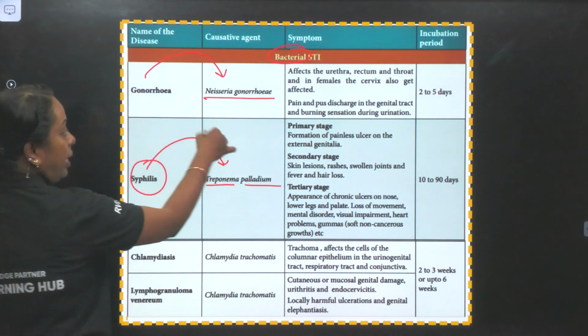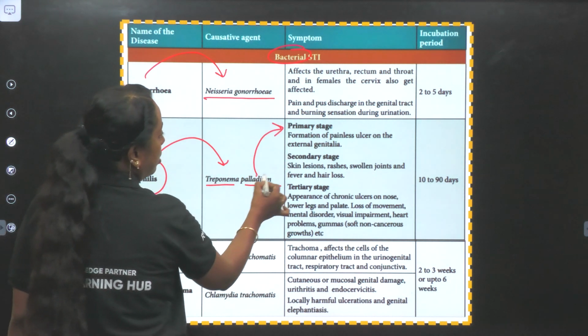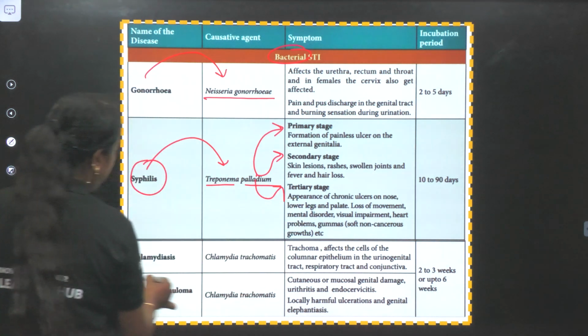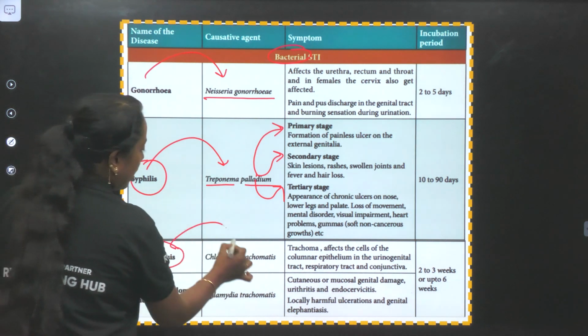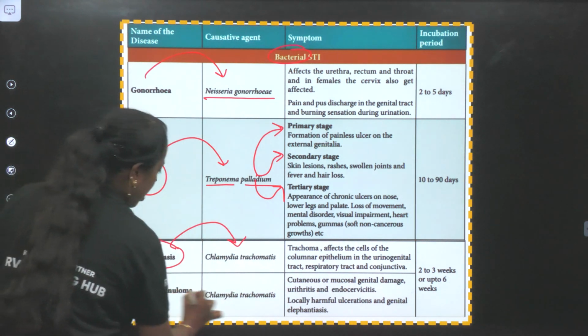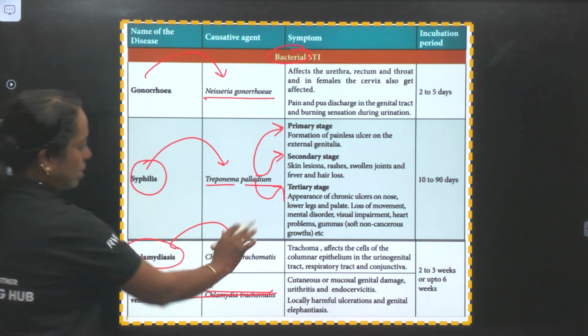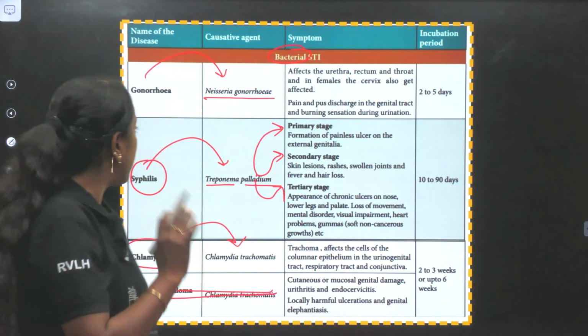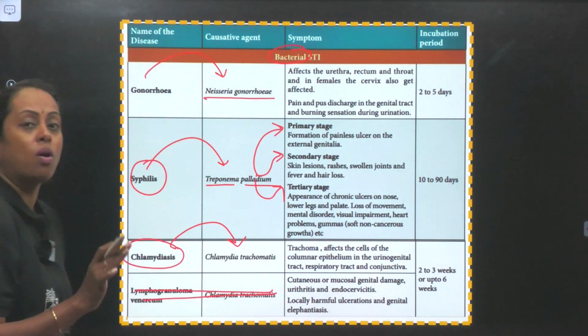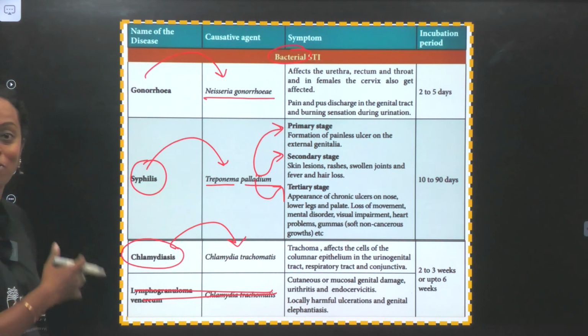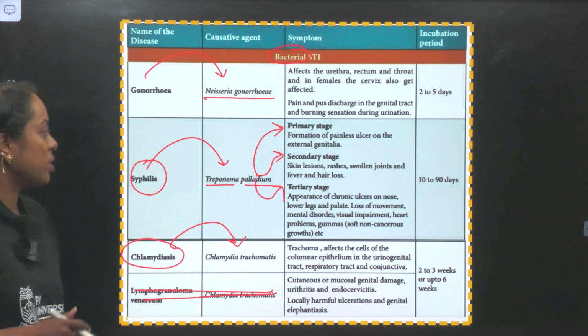Okay, it occurs in 3 stages: primary, secondary, tertiary. Next, chlamydiasis. Chlamydia trachomatis. I don't want you to remember the other ones. Only these 3 are present in your textbook. Please remember the causative agent. I hope you took a screenshot before I started to write on the chart.